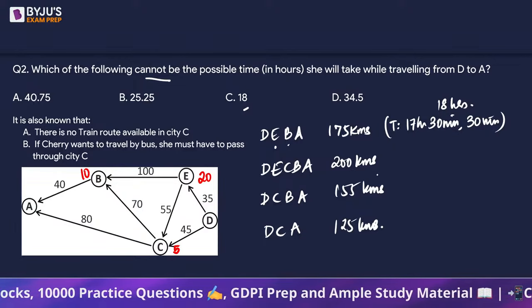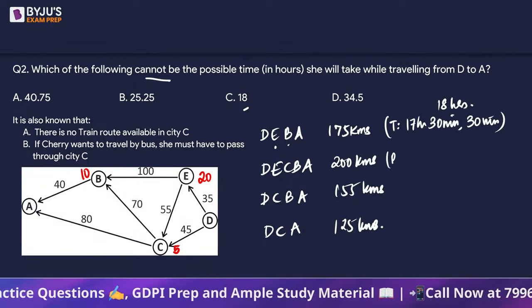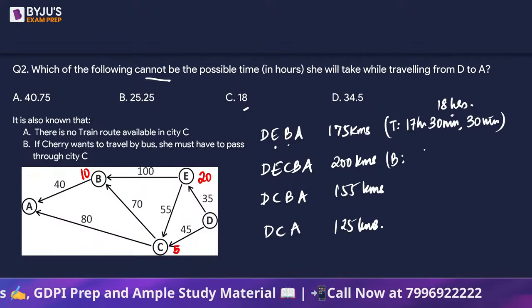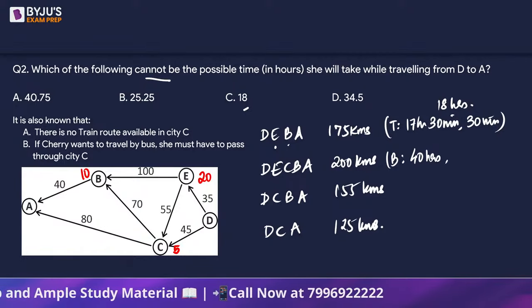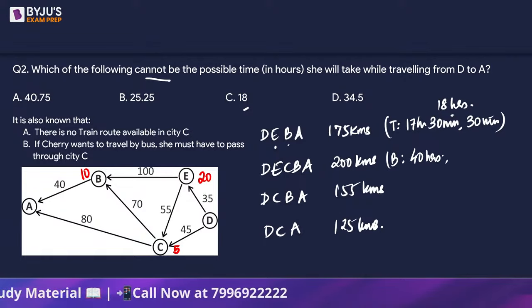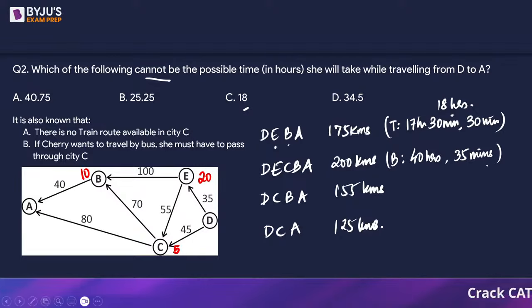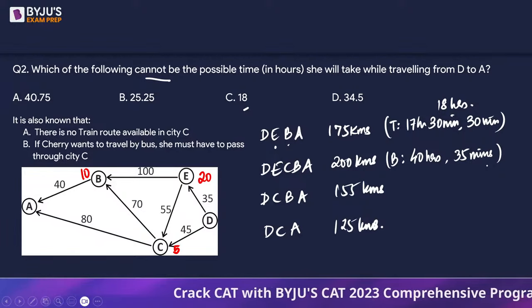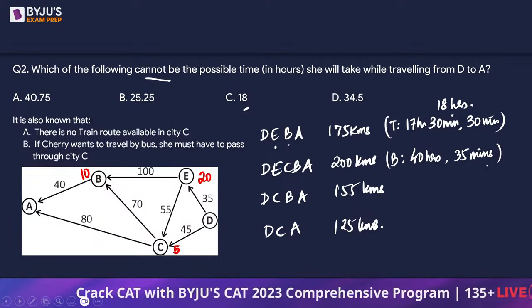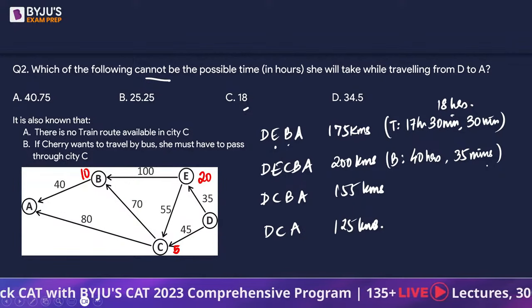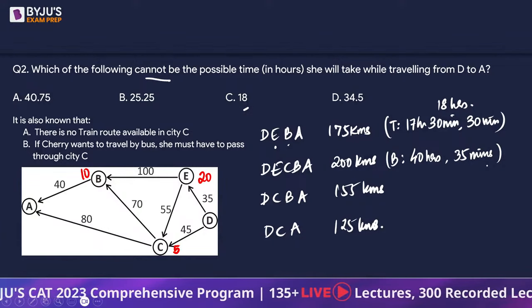Next, if you look at DECBA. If somebody is going to travel by bus, let's say, 200 by 5, that is going to be 40 hours. And then ECBA would mean 20 plus 10 plus 5, which is going to be 35 minutes that we will have, right? So 40 hours and 35 minutes, this is one possibility if somebody takes the entire route by bus. DEC, so that is 90 plus 40 plus 35.